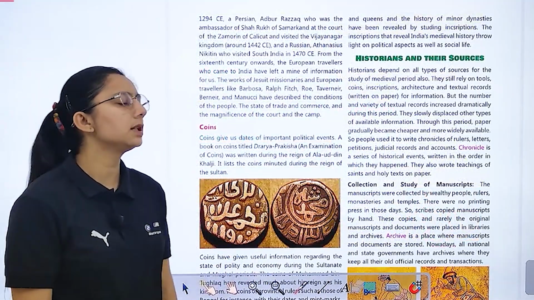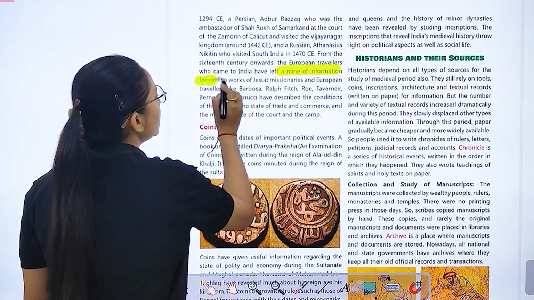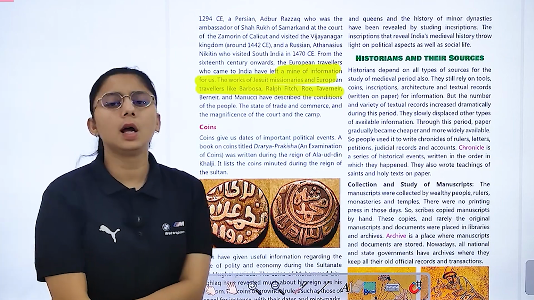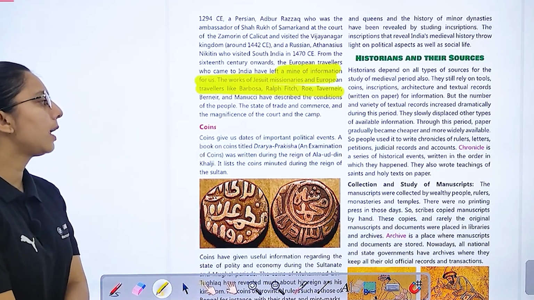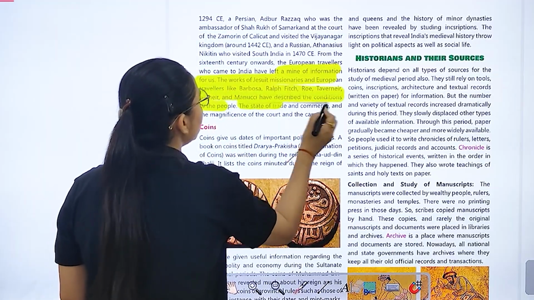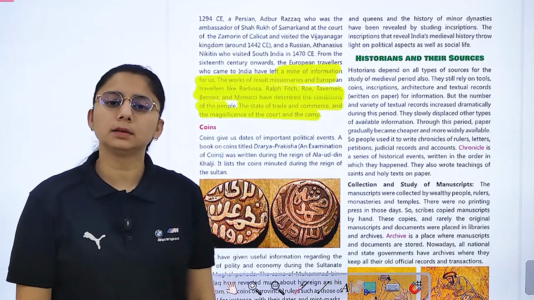We talk about there were some Europeans who came to India and left a mine of information for us, and the work of Jesuit missionaries and European travelers like Barbosa, Ralph Fitch, Roe, Tavernier, Bernier, Manucci. They describe the condition of the people, the state of trade and commerce, and magnificence of the court.